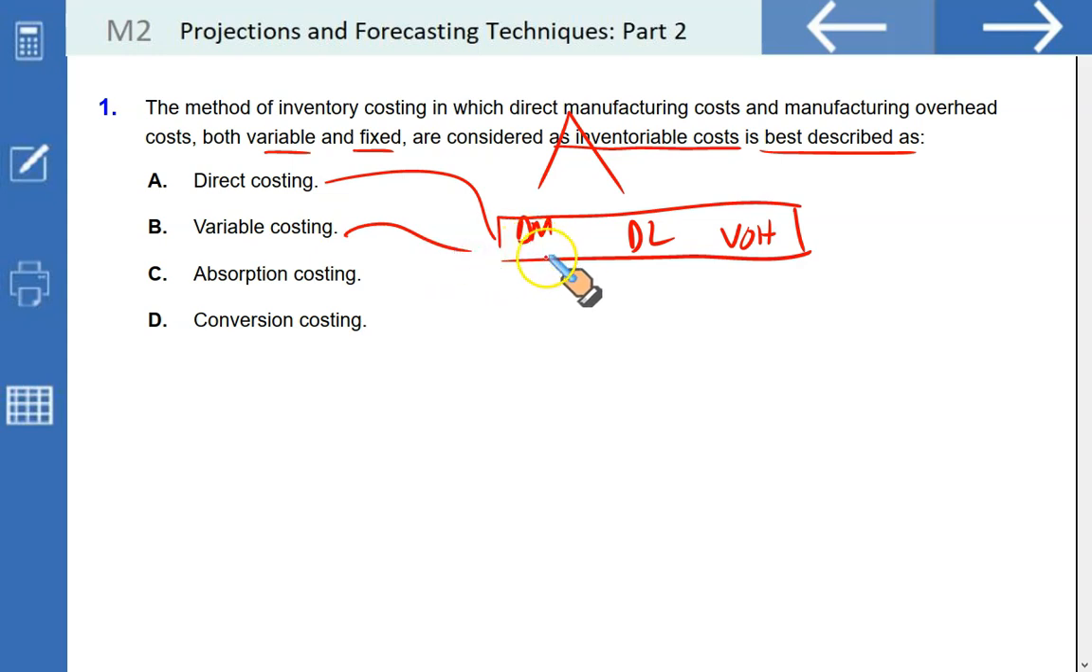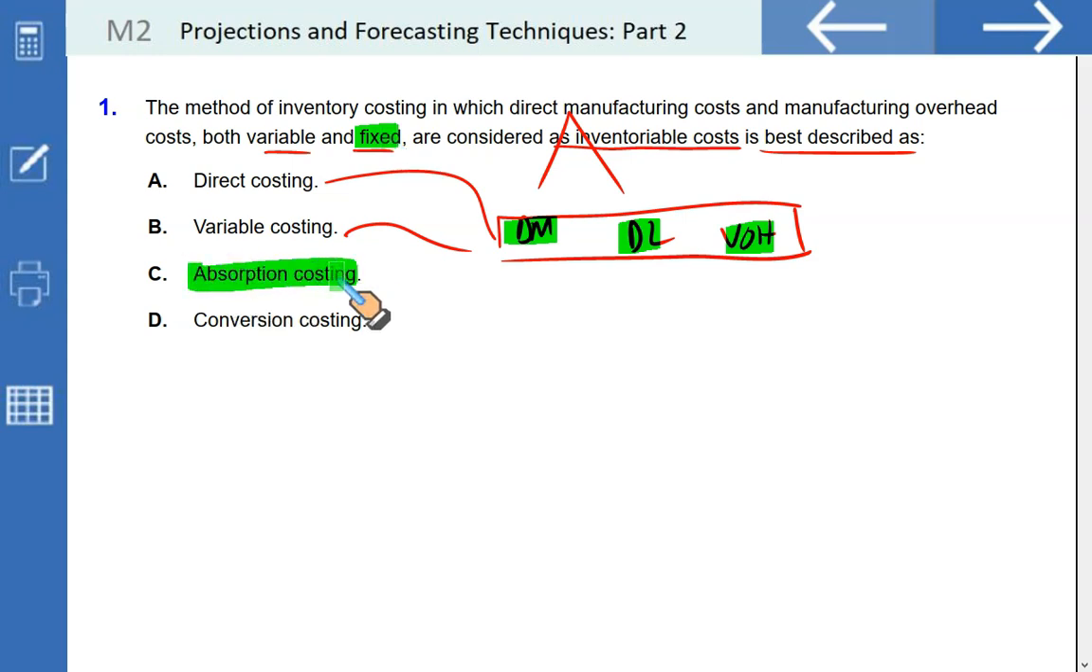Variable costing is the same, the sum of direct material, direct labor, and variable overhead. These three costs are considered as inventoriable costs under direct and variable costing. In absorption costing, we take all four. Which ones? Direct material, direct labor, variable overheads, and fixed overheads. So that makes C the correct option.